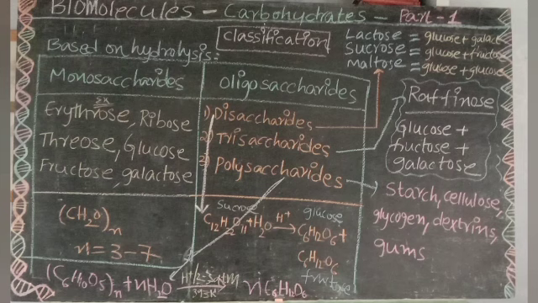The first type is monosaccharides. What are monosaccharides? They cannot be further hydrolyzed into simpler molecules. If a molecule is reacted with water and it does not divide into any further molecules, it comes under monosaccharides. Examples of monosaccharides are erythrose, threose, glucose, galactose, fructose and ribose. These structures we will see in the next classes, where every structure will be clearly explained.